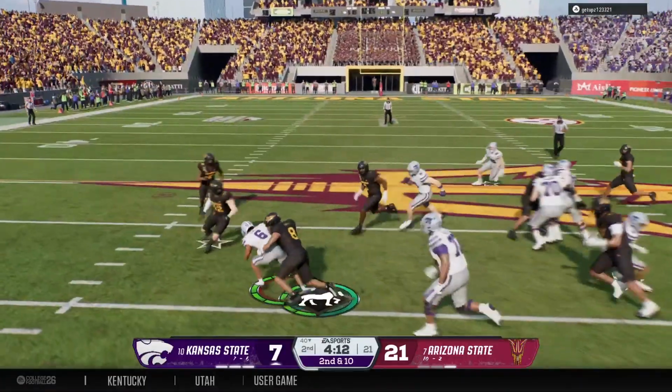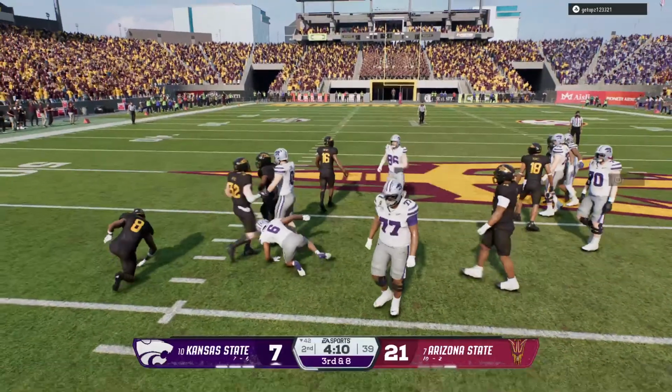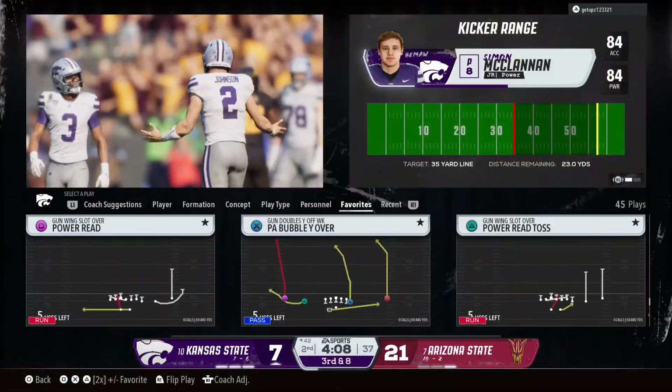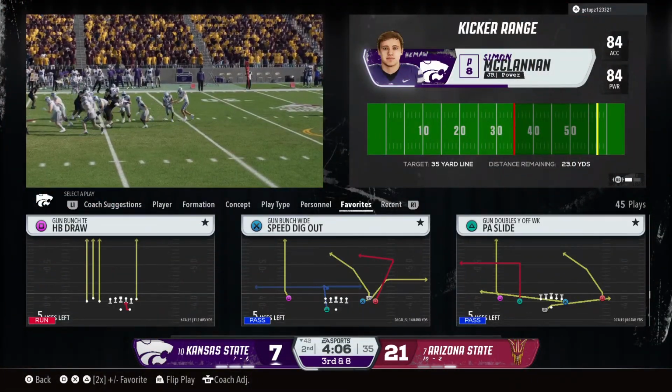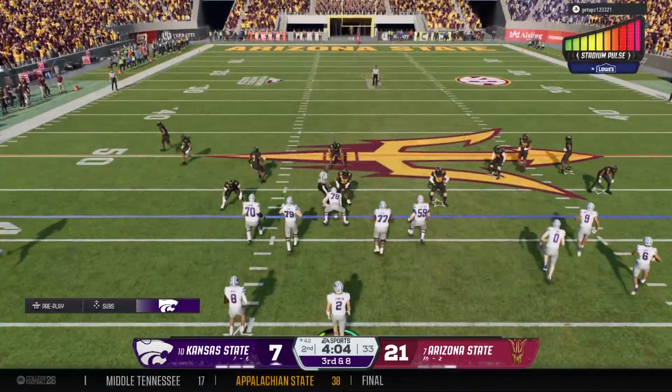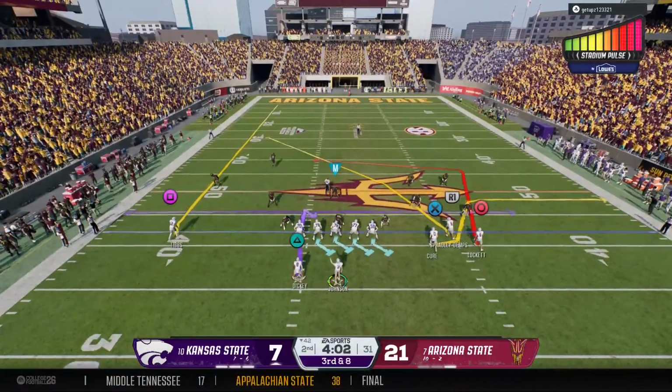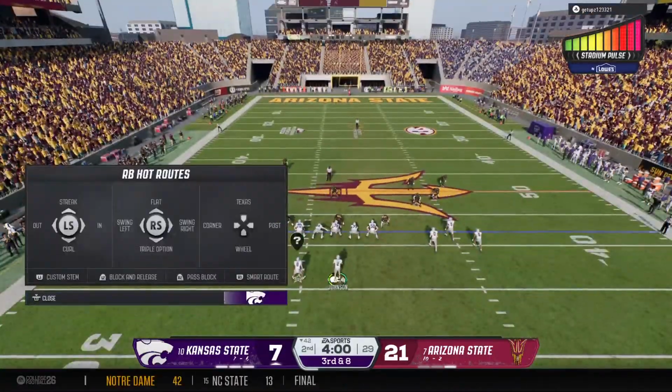Handoff from the shotgun, but a quick stop by the defense. So it's 3rd and 8. Not going to be easy here. Backed up a long way to go for a 1st down.